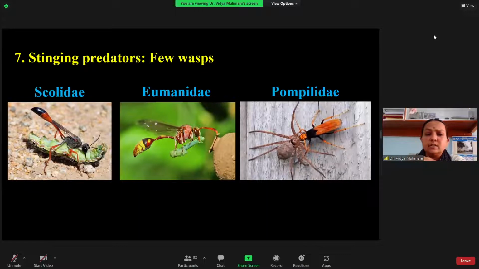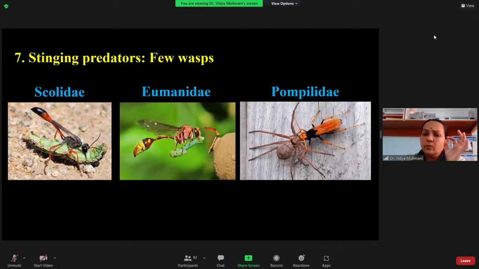Here I have listed 3 families: the Scoliidae, the Eumenidae, that is the potter wasp, and the Pompilidae, that is the spider wasp. As you know, almost all species of wasps have a sting, and the sting ultimately carries venom. So what these stinging predators do is catch the caterpillar, or it may be a spider, and they paralyze it.